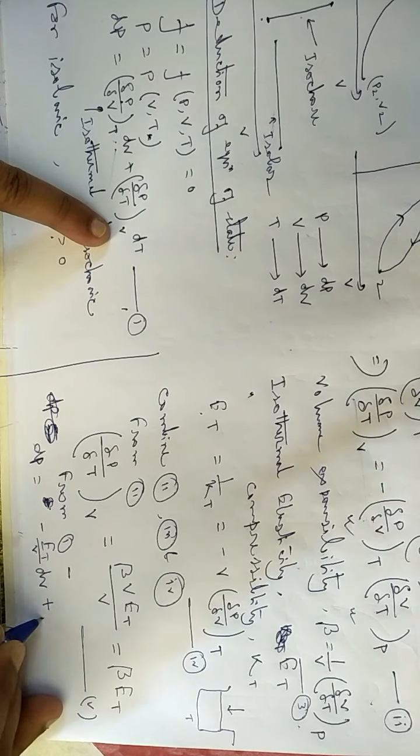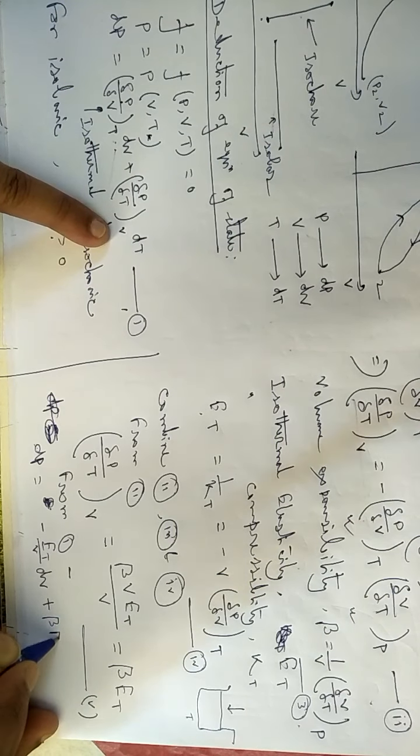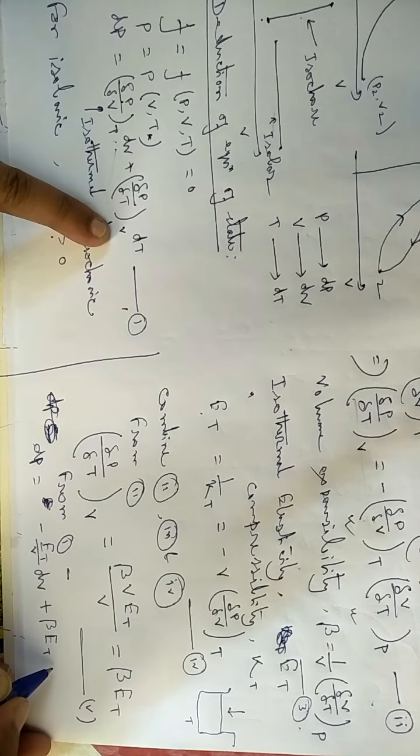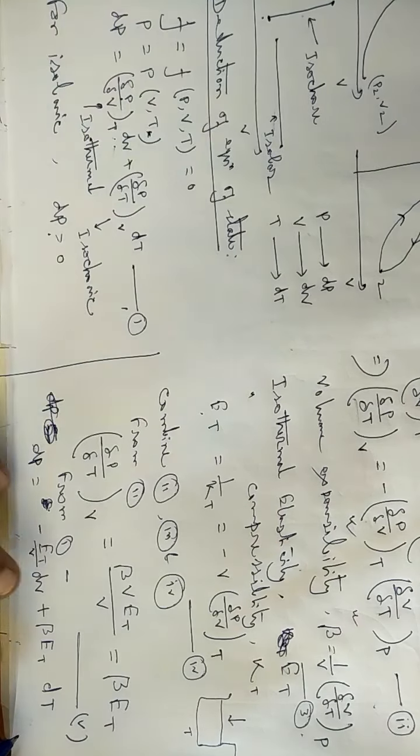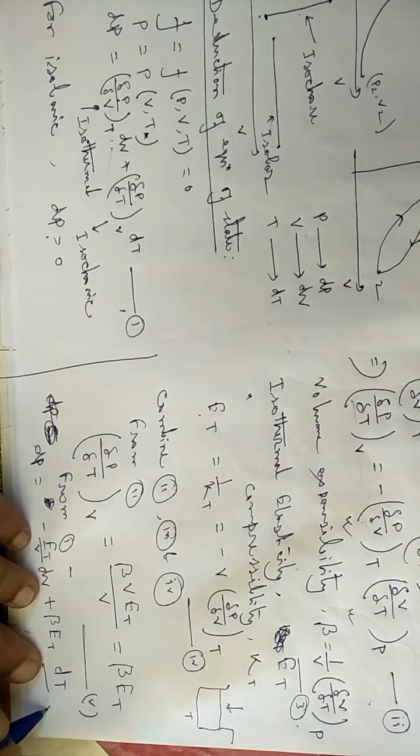I'll put it here. It will be beta et, then dT. Let me name it equation 6.